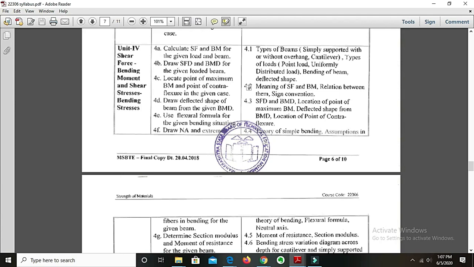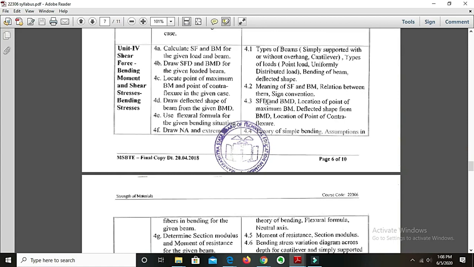Then in point 4.2 we are going to see the meaning of SF and BM. SF stands for shear force and BM stands for bending moment. We are going to see that in this particular point. Then we will see the relation between SF and BM, that is shear force and bending moment, and sign convention. Sign convention means when to take positive and when to take negative; we are going to learn that under this particular point.